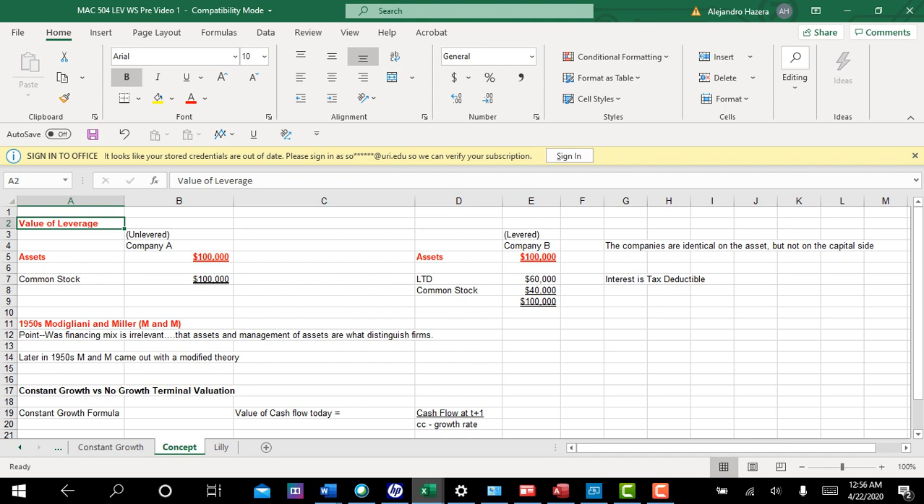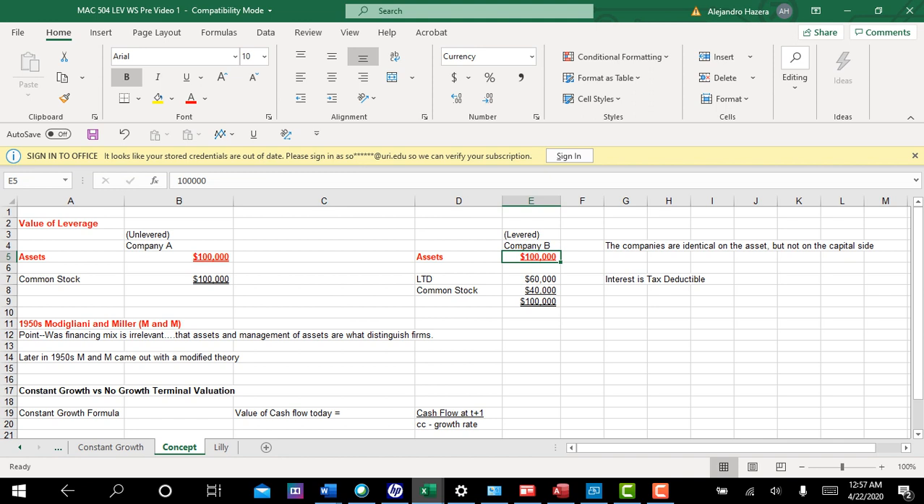I'm sure it's more complex than this, but this is the idea. Let's say you have 2 companies. Company A here has assets of 100,000 and common stock of 100,000. So Company A is an unlevered firm. It has no debt. Okay, and let's say that you have Company B. Now, Company B is identical on the asset side to Company A. So Company B has the same amount of assets, and let's say also that it has the same mixture of assets. Let's say the assets are identical twin assets.